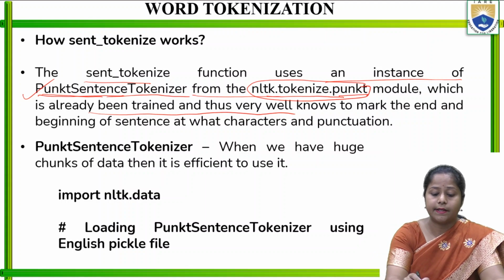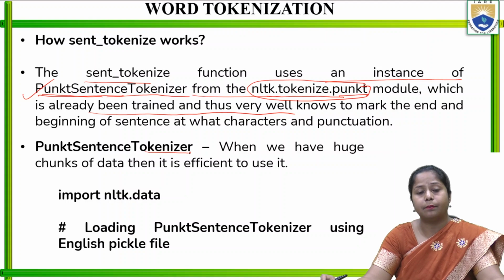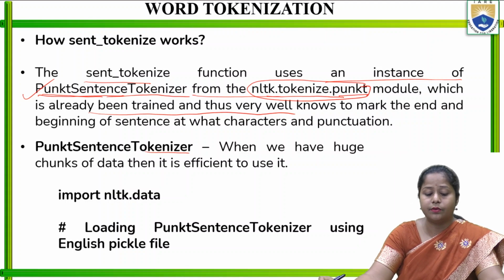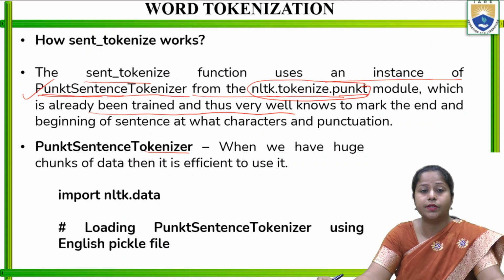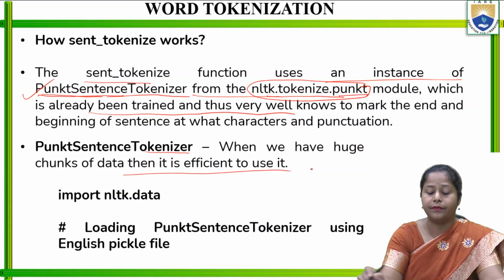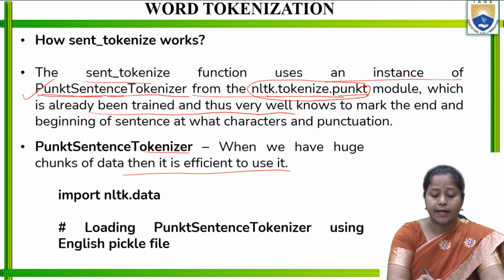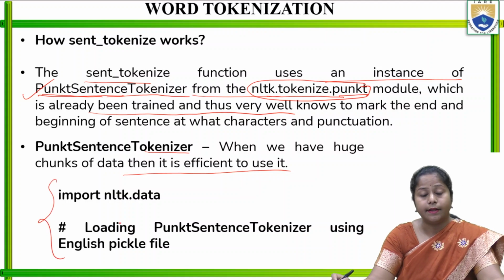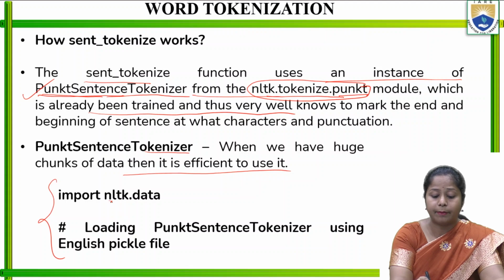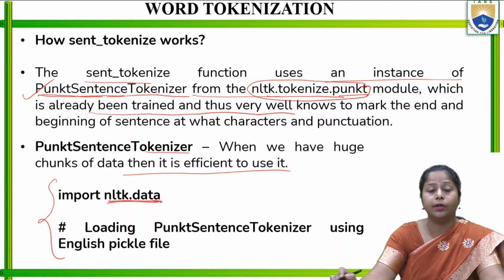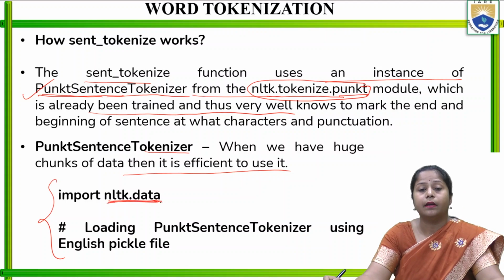Now PunktSentenceTokenizer is a second type of tokenizer. When we have huge chunks of data, it is efficient to use it. Then we are going to import nltk.data, right? By calling nltk.data, it is going to load the datasets that are there in the NLTK library.